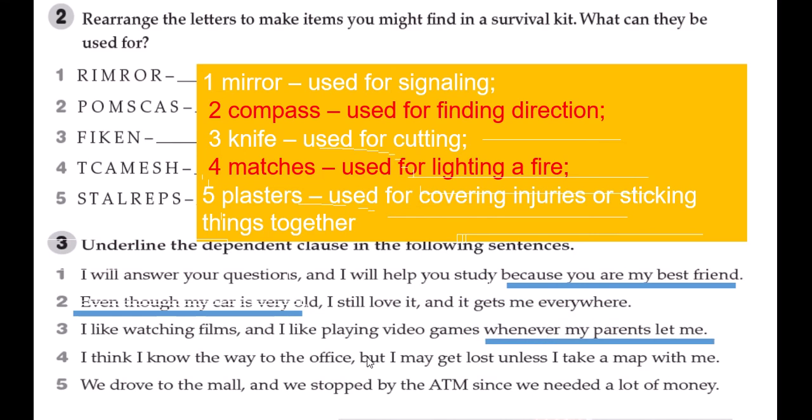I think I know the way to the office. I think you understand it. Okay, but I may get lost, no problem. Here is the problem: you cannot understand unless I take a map with me. We drove to the mall, okay, and we stopped by the ATM, okay. Here, this is called the dependent clause since we needed a lot of money.